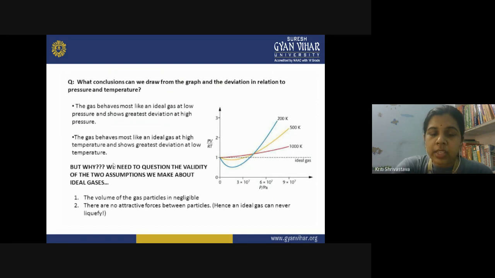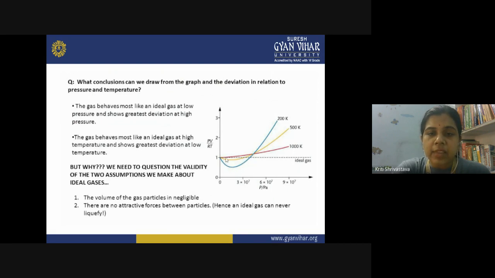So the gas behaves most like an ideal gas at a high temperature. You can see when it is 1000 Kelvin, the behavior was quite like an ideal gas. At 1000 Kelvin, it is so much nearer to the straight line at low pressures and high temperature. But when the temperature is low, like in the case of 200 Kelvin, what happens? A large deviation from the ideal gas behavior is seen.